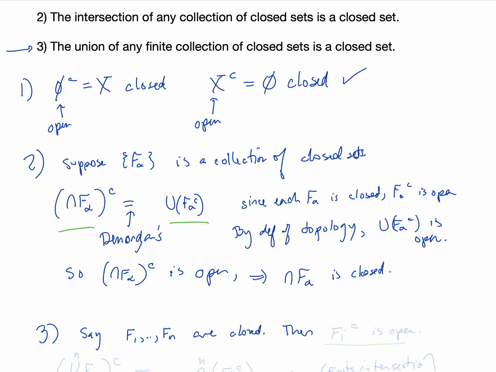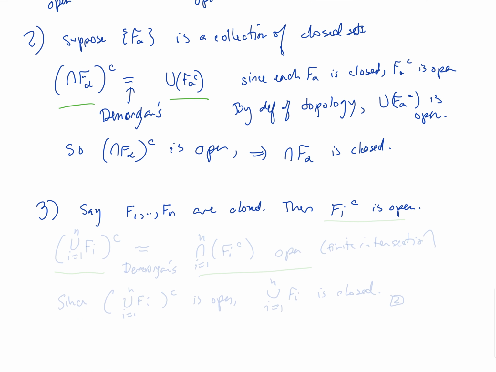Then Fi complement is open for each i. We're trying to show that the finite union of the Fi, from i equals 1 to n, is closed. This would be true if and only if its complement is open. By De Morgan's laws, the complement is equal to the intersection from i equals 1 to n of each Fi complement. And because each Fi complement is open, this is open, since it's a finite intersection.